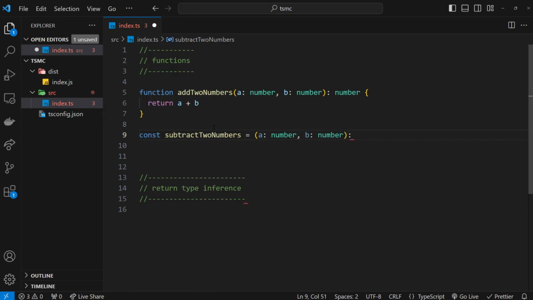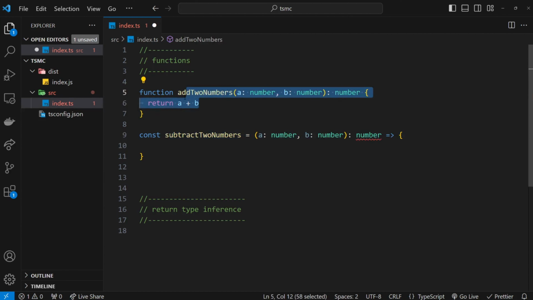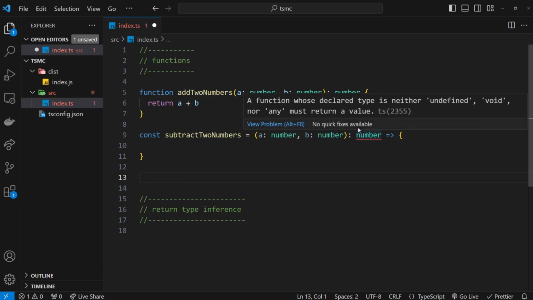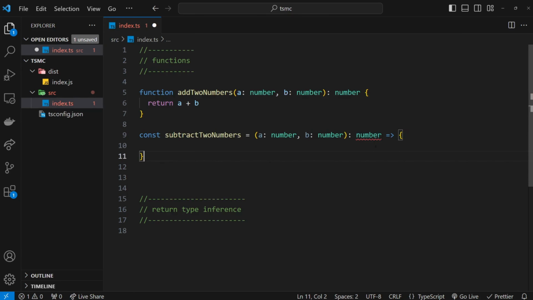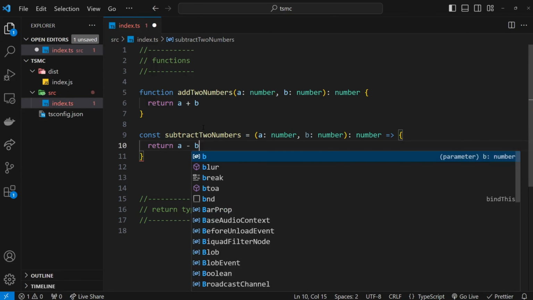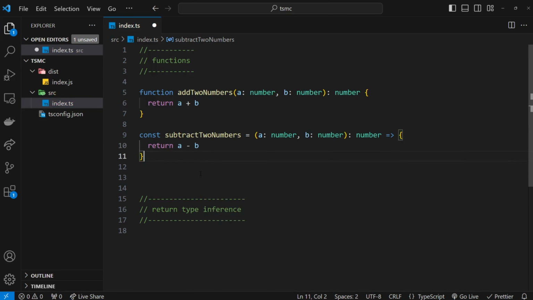So again, colon after the parentheses, then number, and then because this is an arrow function, we use the arrow and then open up the curly braces. So we're pretty much writing a function in the same way. It's just that this is an arrow function and this isn't. Alright, now currently, notice this error. It says right here a function whose declared type is neither undefined, void, or any must return a value. So basically we're saying here we want to return number, but we're not actually returning anything yet. So let's return, and then it's going to be this time a minus b. And now the error goes away because we are returning a number.